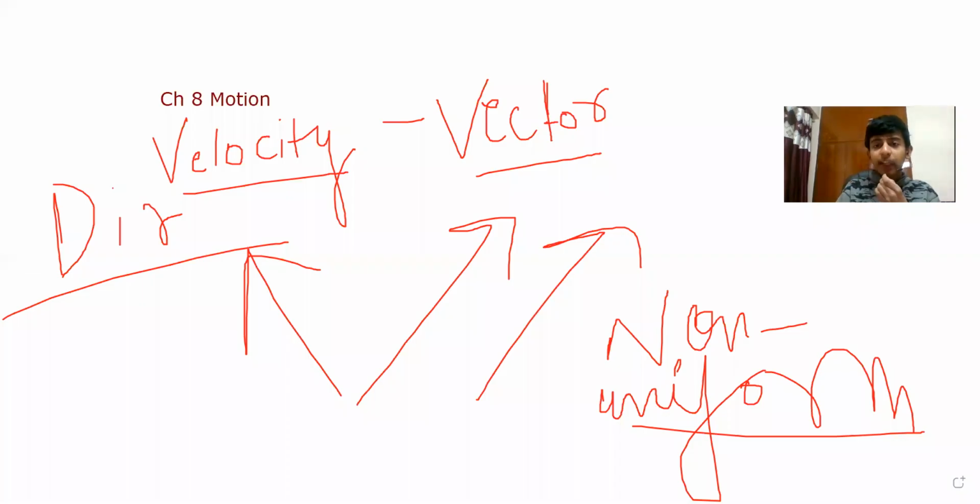Yes, one more point I would like to tell you, and it is a very, very important point as well: for uniform velocity, we can calculate the instantaneous velocity. That means at the same time, we can calculate the velocity. But if we talk about the non-uniform velocity, then basically we calculate the average velocity. And how do we calculate the average velocity? Let's understand. For calculating the average velocity, we have a formula.